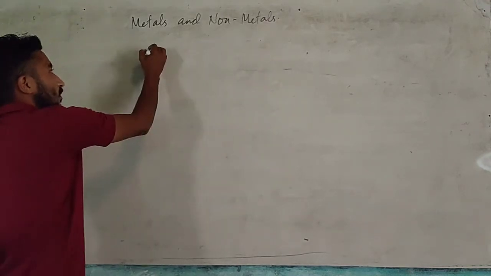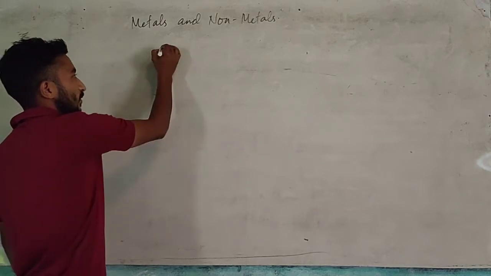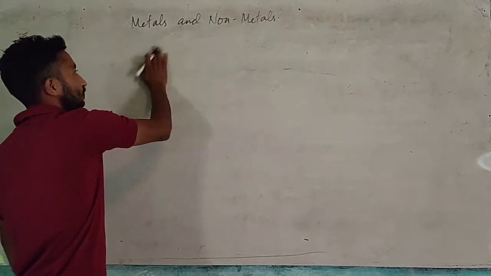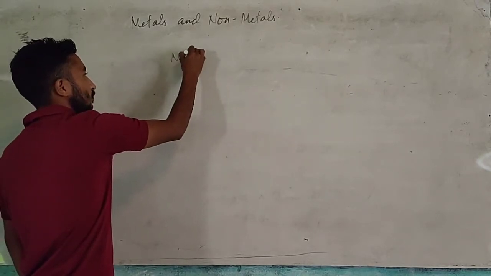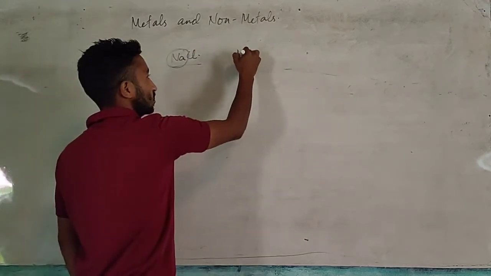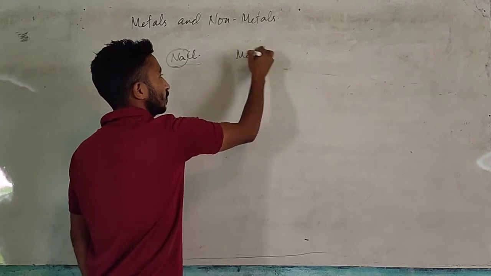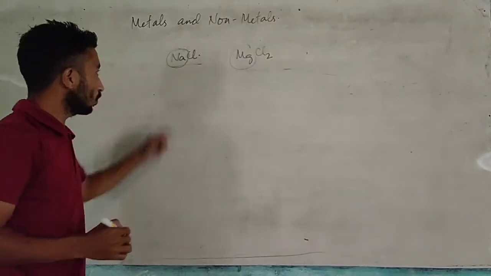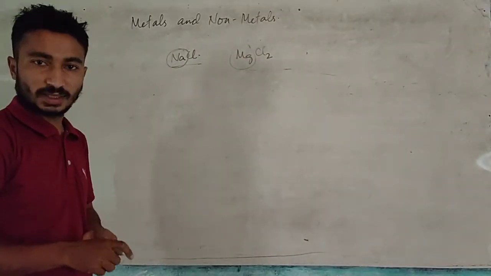For example, in seawater we have sodium chloride. From here we can extract sodium metal. We have magnesium chloride. From here we can extract magnesium metal. So all these substances are called minerals.